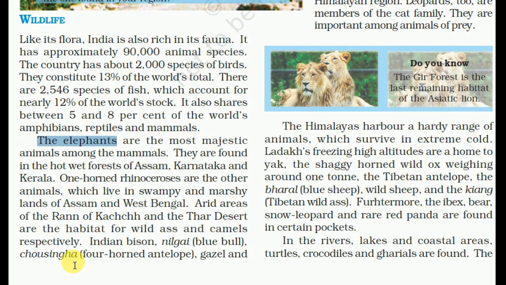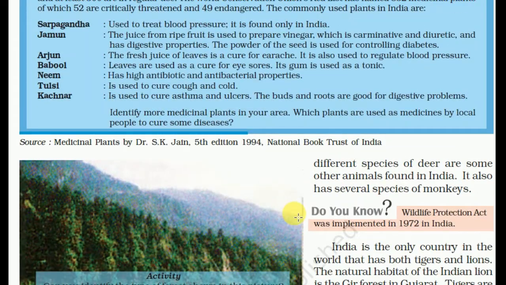Arid areas of the Rann of Kutch and the Thar Desert are the habitat for wild ass and camels respectively. Indian bison, nilgai, that is blue bull, chausingha, that is four-horned antelope, gazelle and different species of deer are some other animals found in India.